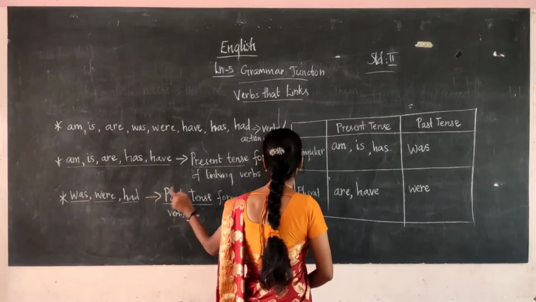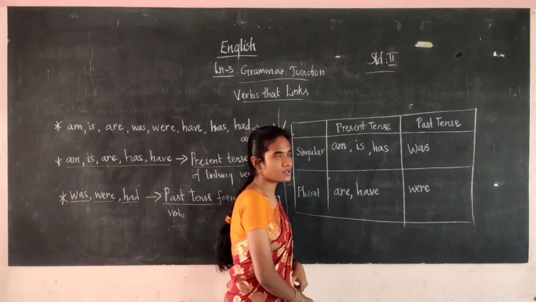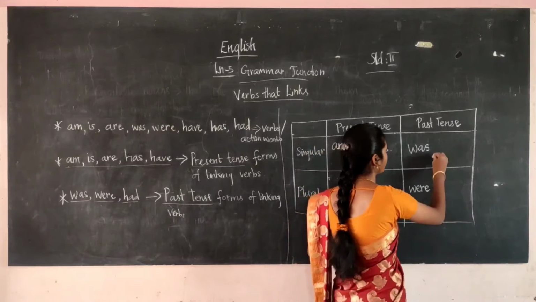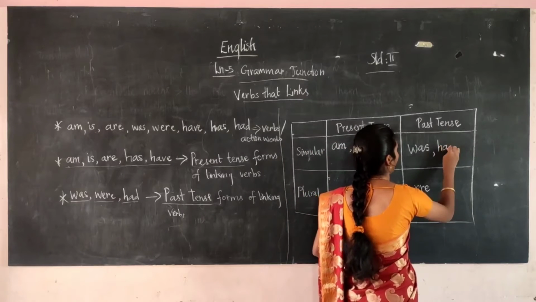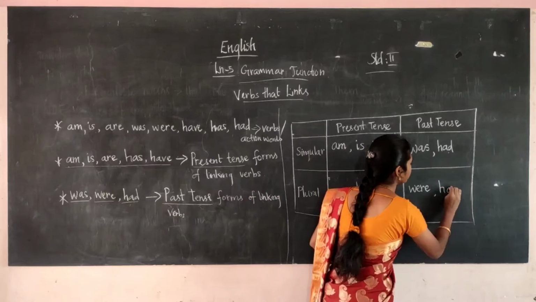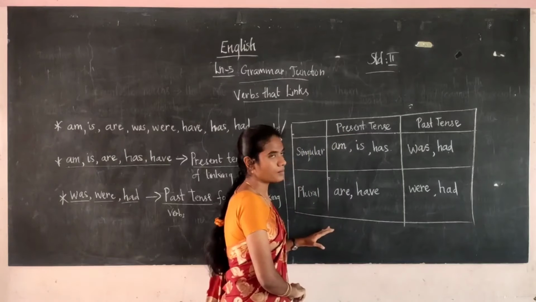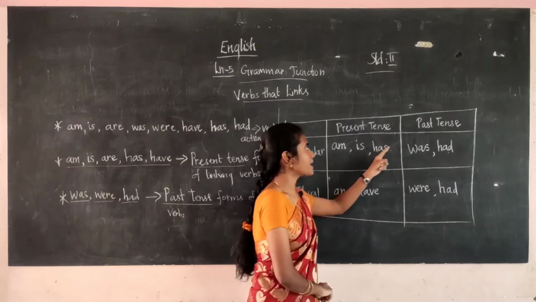And the next one, had, comes in both: for the singular it will come, and for the plural also it will come. What are the singular past tense?